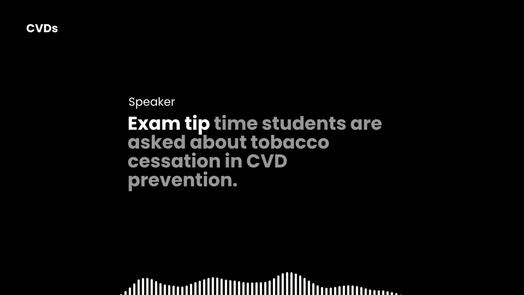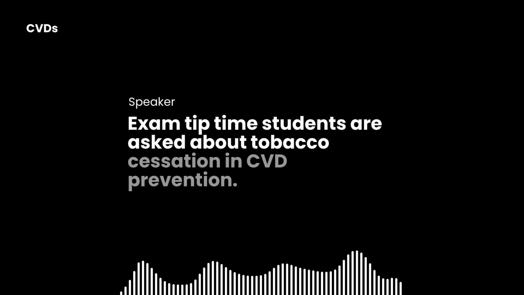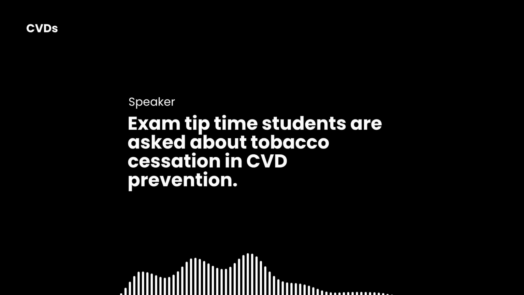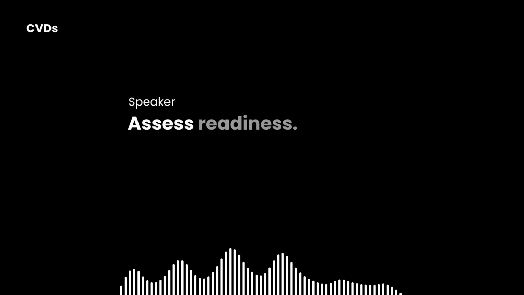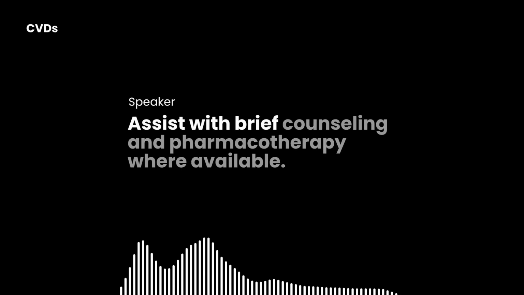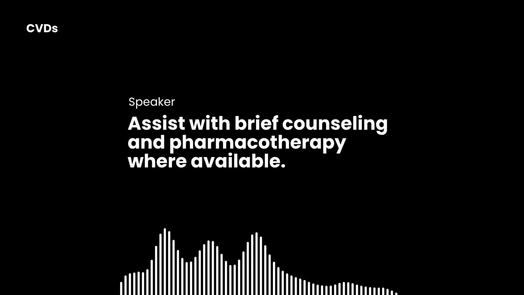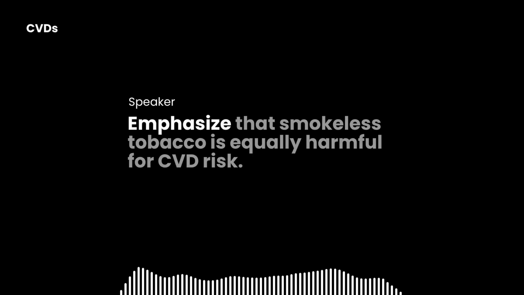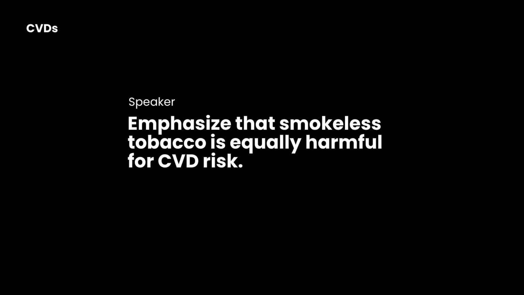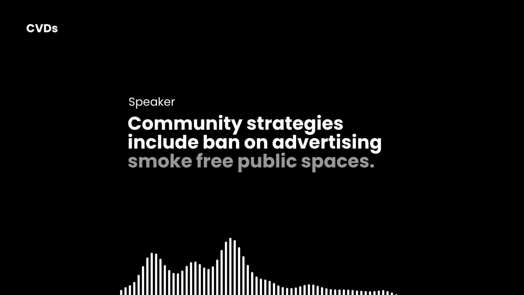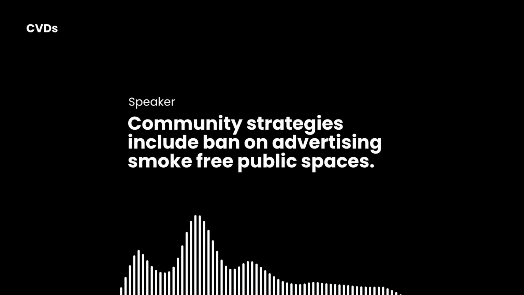visit. Exam tip time. Students are asked about tobacco cessation in CVD prevention. What should they say succinctly? State the 5 As. Ask about use, advise to quit, assess readiness, assist with brief counseling and pharmacotherapy where available, arrange follow-up. Emphasize that smokeless tobacco is equally harmful for CVD risk. Community strategies include ban on advertising, smoke-free public spaces, taxation, and cessation services.